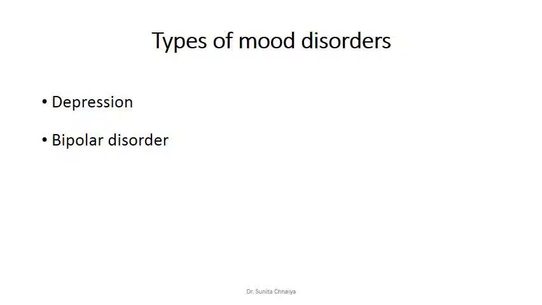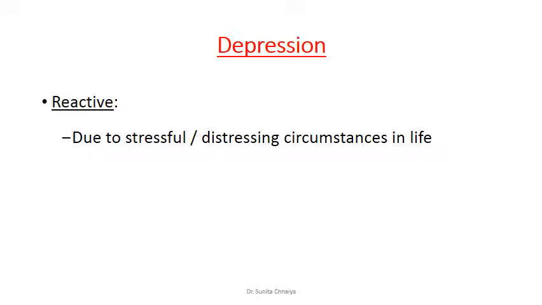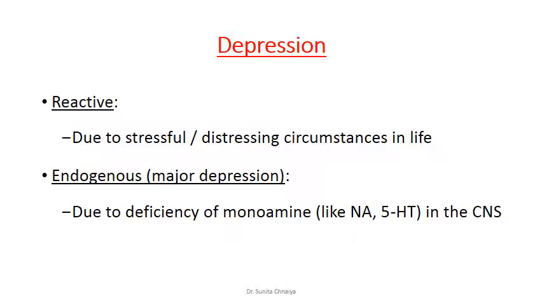Types of mood disorders. There are two major categories of mood disorders: depression and bipolar disorder. Depression can be of two categories. Reactive depression is mainly due to stressful or distressing circumstances which develop during our life. Or it can be endogenous, also called major depression. It is produced due to a biochemical abnormality in the brain.